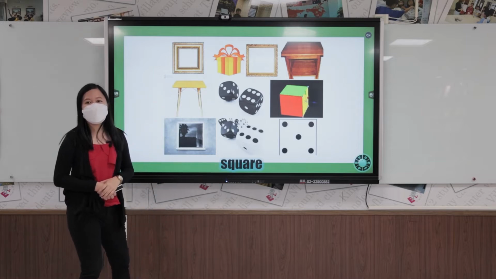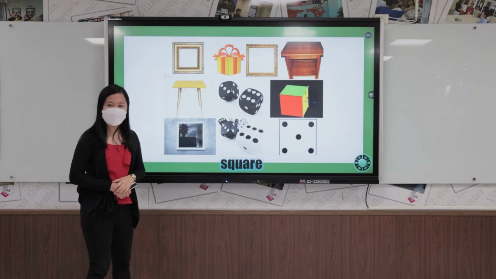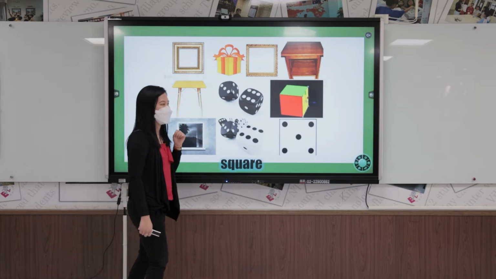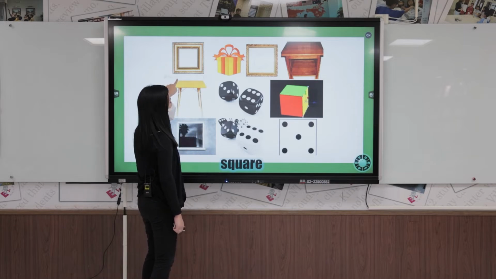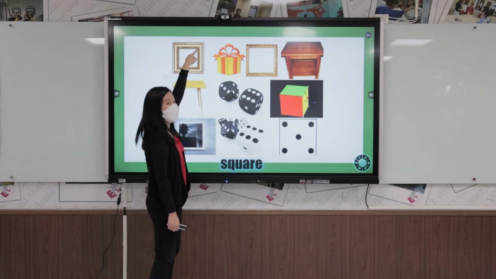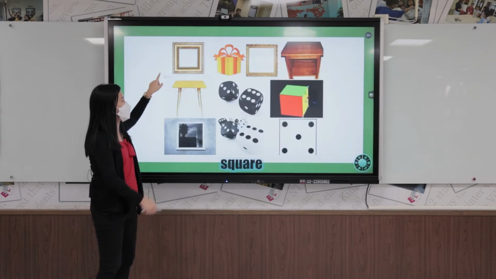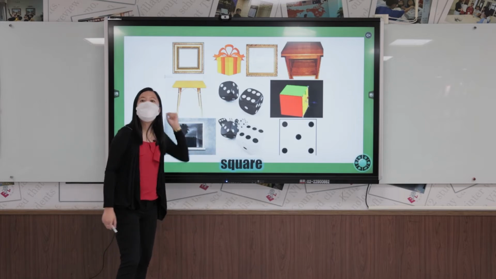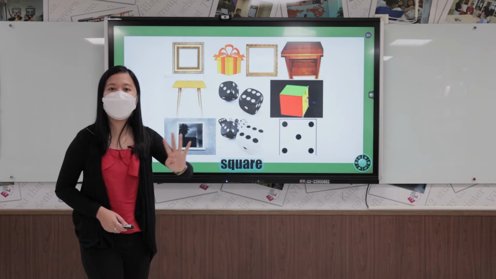So basically, a square has 4 sides. 4 equal sides. Let's count the sides of a square. 1, 2, 3, 4. So again, how many sides does a square have? Okay, good job. It has 4 equal sides.